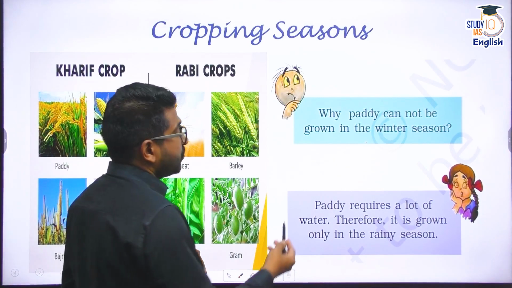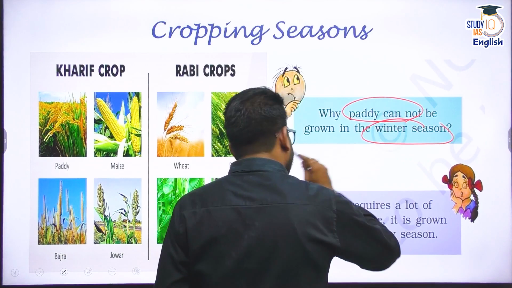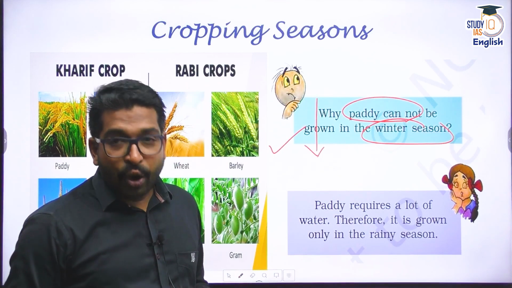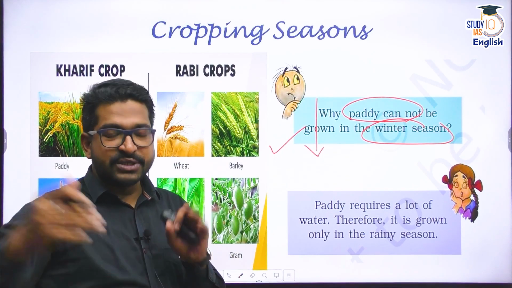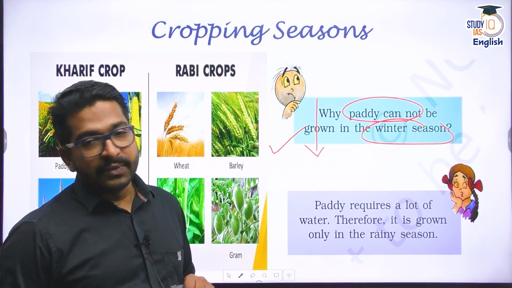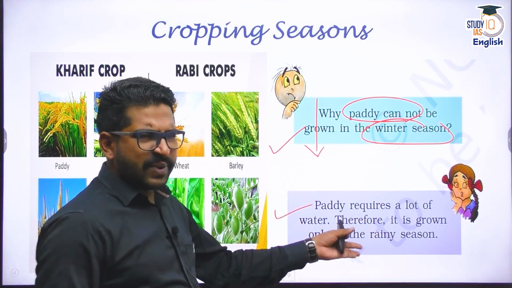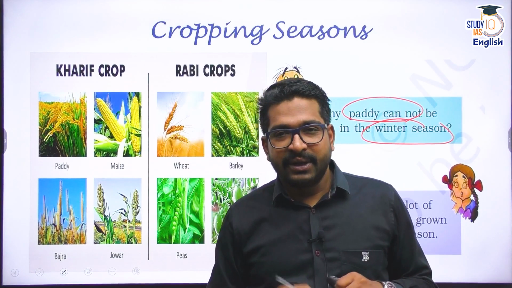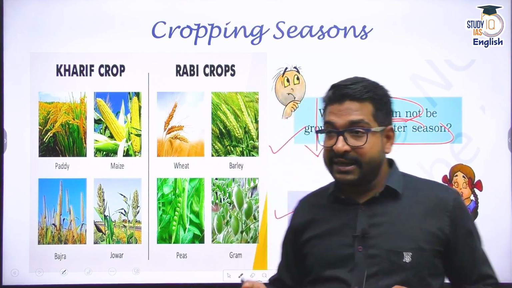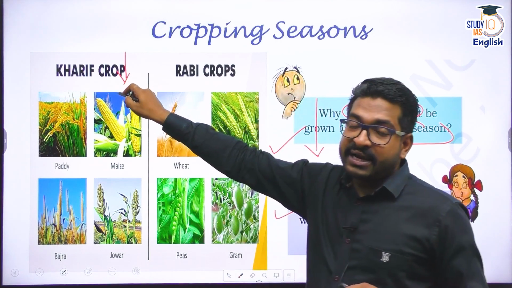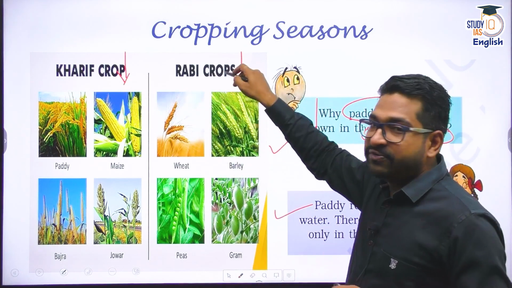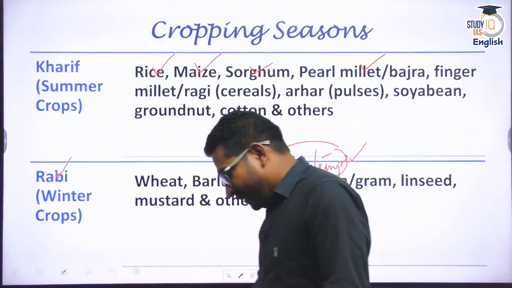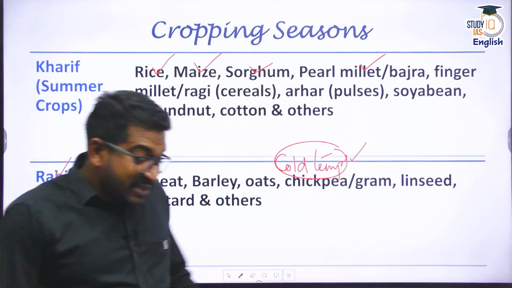That's why there are certain questions. Why can paddy not be grown in winter season? I would say paddy can be grown in winter season, but the productivity would be low because paddy needs a lot of water. And again, it needs some specified amount of time for its growth. Paddy requires a lot of water and that's why it is grown in rainy season. That's the answer. But there is no hard and fast rule. That's what I'm trying to tell you here. It depends on the productivity, it depends on the yield. There is appropriate time or characteristics that are needed for these crops. That is why specifically we crop these during the summer, these during the winter. All right. So that's basically the cropping seasons.